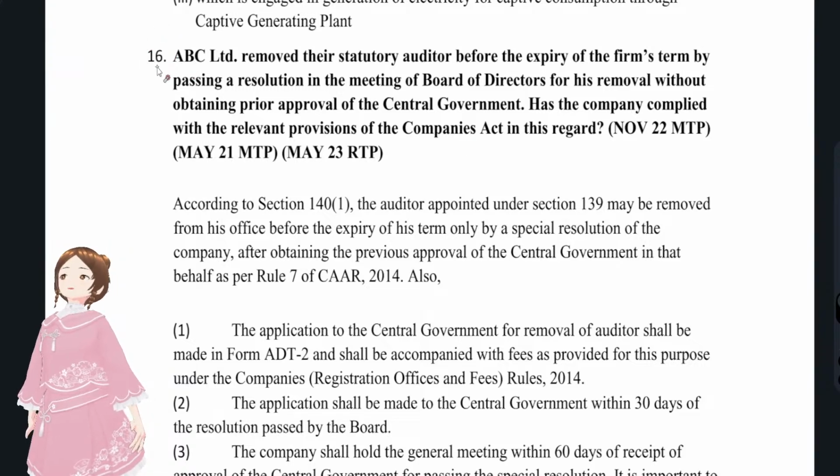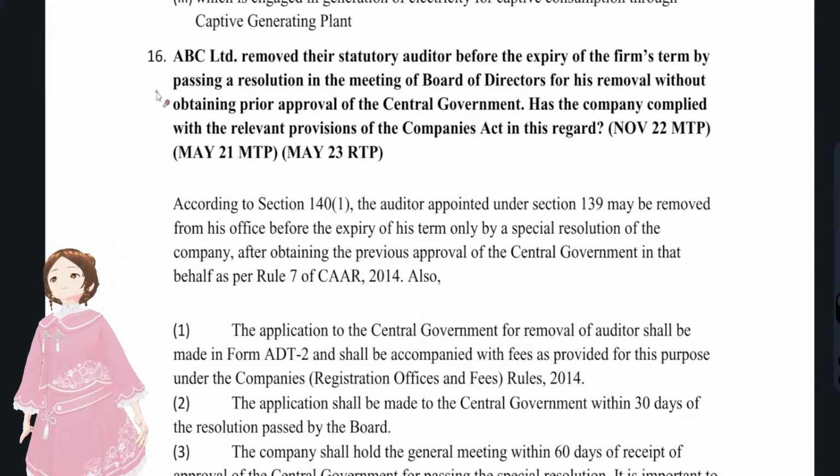You might think whether that was repeated or not. What did they ask in the previous question? In the previous question, they asked why the lawmaker kept prior approval of the central government only before expiry. They asked you the reason, but here they are not asking for the reason. They are asking that the law was like this, the company has done like this, but what does the law say and whether they have done correctly or not. You have to apply the provisions to this scenario. In the previous question they did not give the scenario.